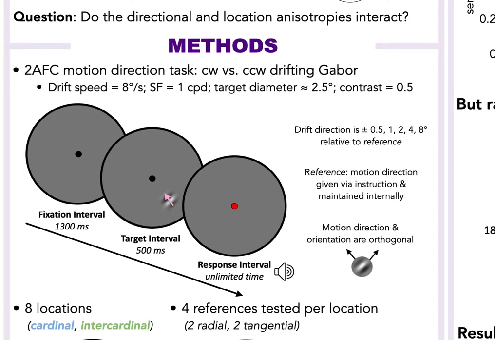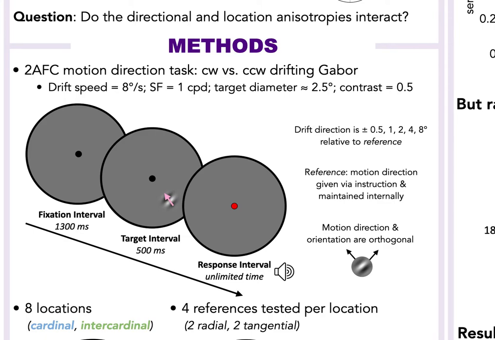We designed a two-alternative forced choice task, where observers are instructed to indicate whether the target drifts clockwise or counterclockwise relative to an internal reference learned prior to the experimental session. The target is a drifting Gabor with a speed of 8 degrees per second and a spatial frequency of 1 cycle per degree. The drift direction of the Gabor is offset slightly relative to the reference, and the offset values range from 0.5 to 8 degrees.